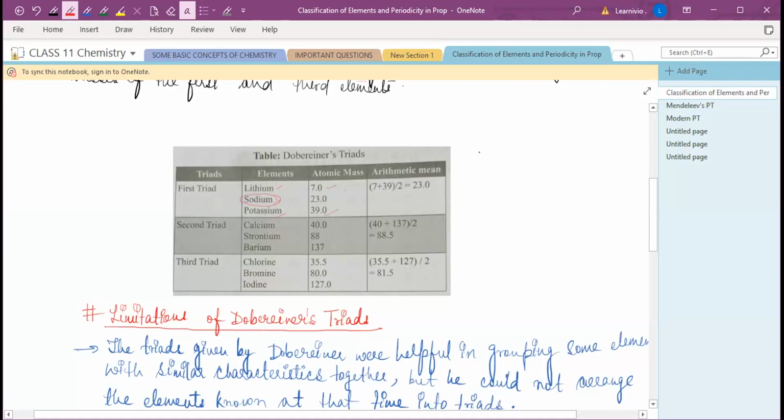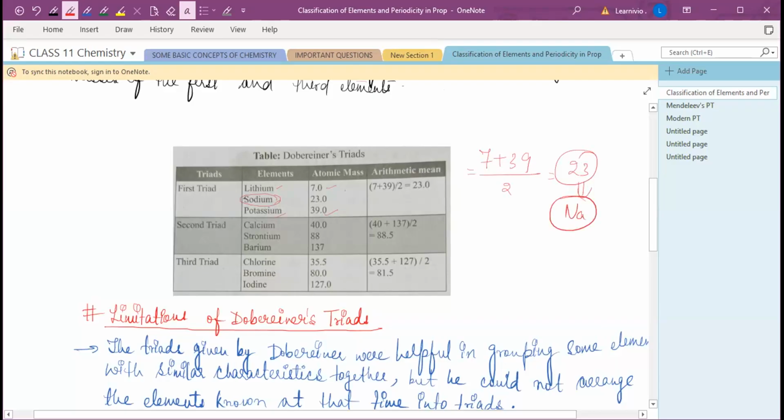The average, 7 plus 39 divided by 2, gives 23, which is the atomic mass of sodium.